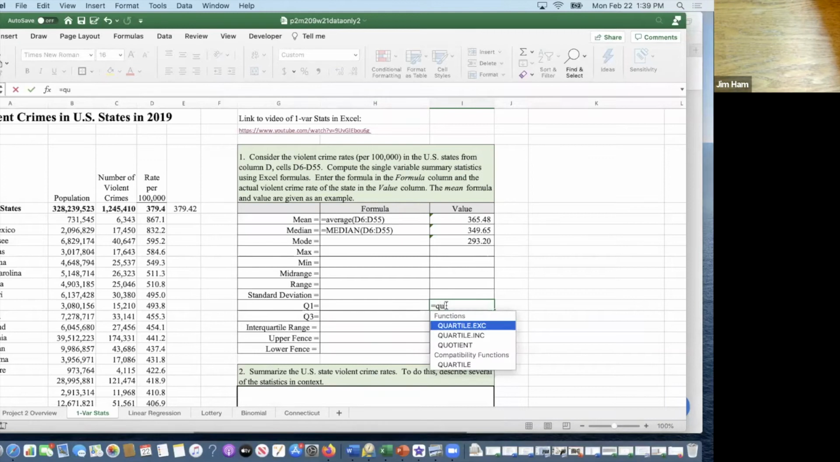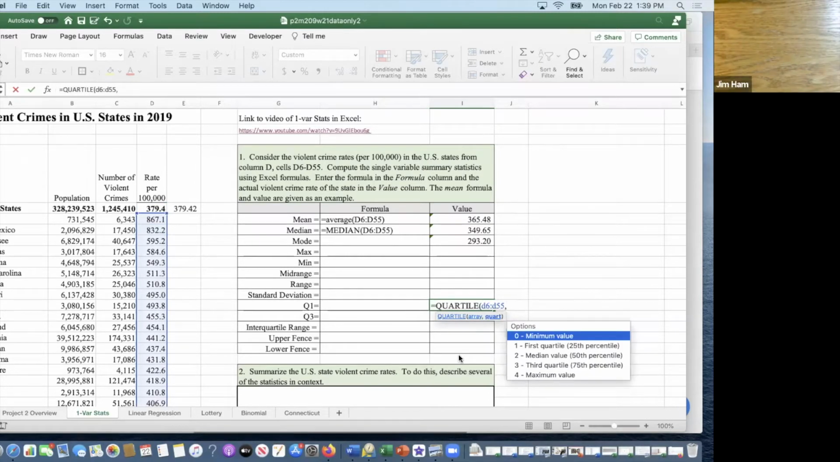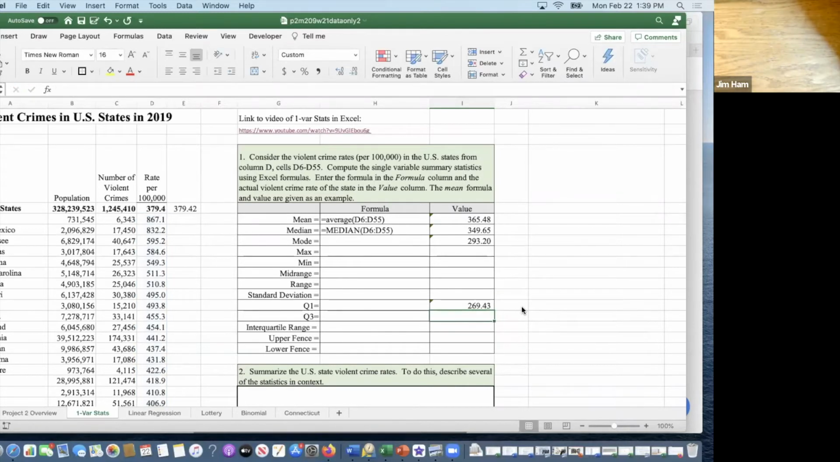Quartiles, equals QUA. Oh, there it is. Select the bottom one: the quartile excluding the median, the quartile including the median, or just the standard quartile function. All right, so we want to calculate the quartile from D6 to D55. Now you need to put another input here, because you've got the list of numbers of your data set, but then you need to specify the difference between the first quartile and the third quartile. So if you want the first quartile, you put a 1 there. And if you want the third quartile, you'd put a 3. And it gives you the quartile.